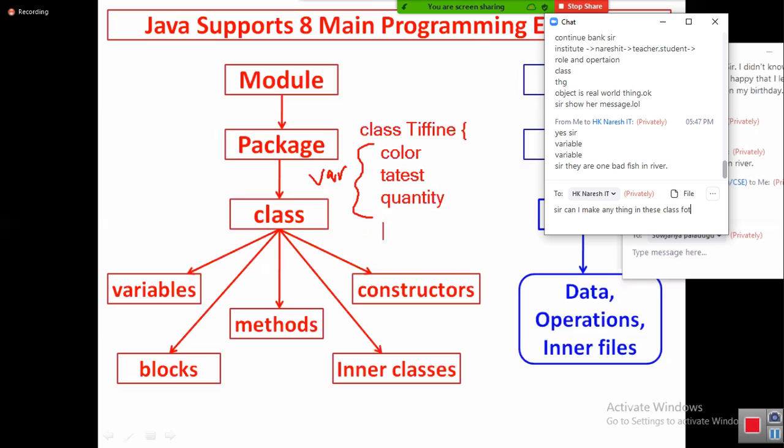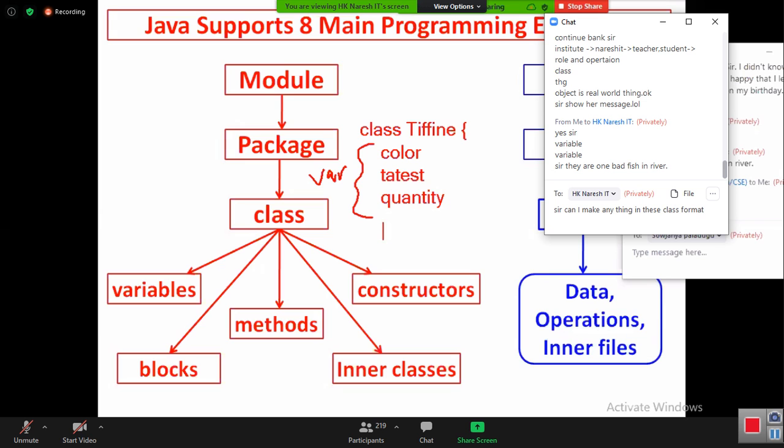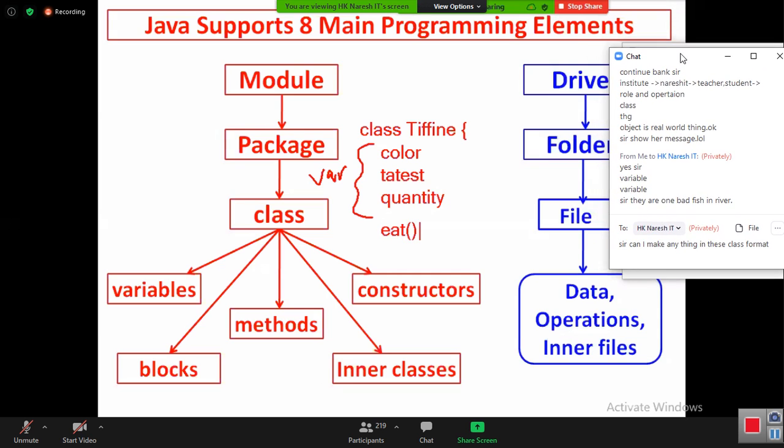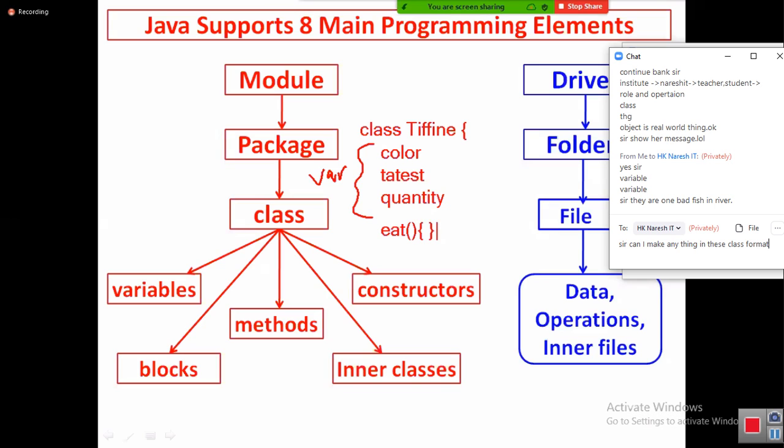Now you are telling, Mummy, wonderful. Okay. Now you are getting some taste feeling. Eating. Okay. Eat operation. Tiffin, you are performing eat. You started eating. What is eat operation? Eat operation is what? Method.